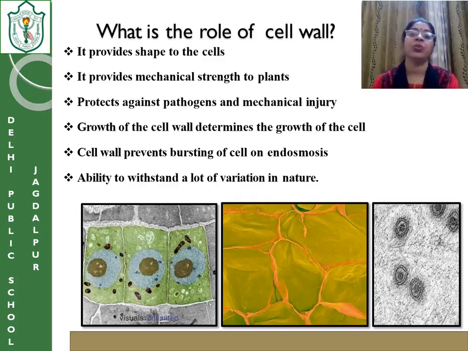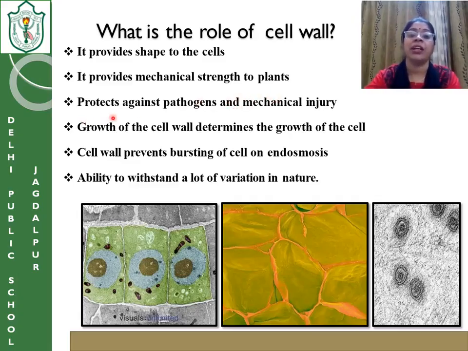Okay, what is the role of the cell wall? The cell wall provides shape to the cell because it is a little rigid in nature. Not only the shape, it also provides mechanical strength to the plants. Mechanical strength means extra strength, like you have seen that the parts of the plant are a little stronger. They don't get affected when you push, when they move in the wind, or when they fall.